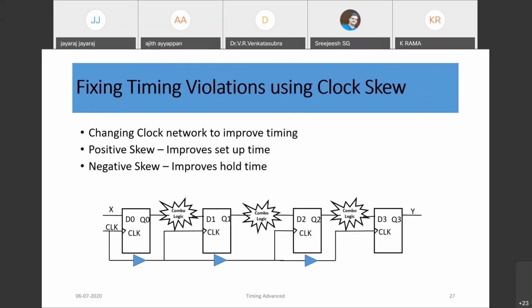So now another technique to fix the timing violations: we can change the data path. Similarly, we can change the clock network as well to improve the timing. We have seen how the clock skew improves the setup as well as the hold. If it is positive skew, we get improvement in setup. If it is negative skew, we get improvement in hold.